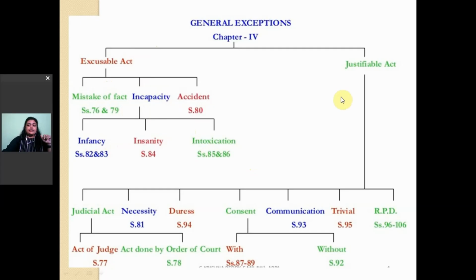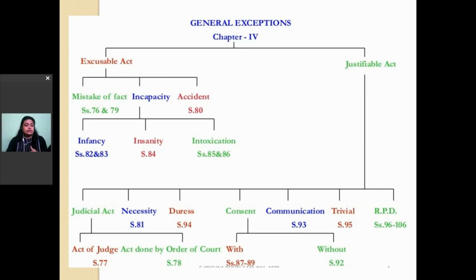Similarly, the other kind of act that we talk about whenever we are talking about the exceptions to criminal law is the justifiable act. What is the difference between excusable act and justifiable act? Excusable act is when the necessary mens rea is lacking. Justifiable act is when the law in itself is telling you to do that act, and it is very much justified. You are doing that act, and in the eyes of law these are the justified actions of any human being. That is the difference. Here mens rea does not play a role directly.